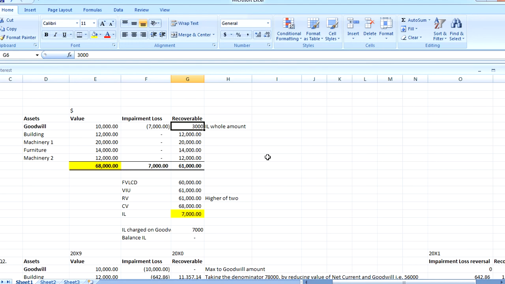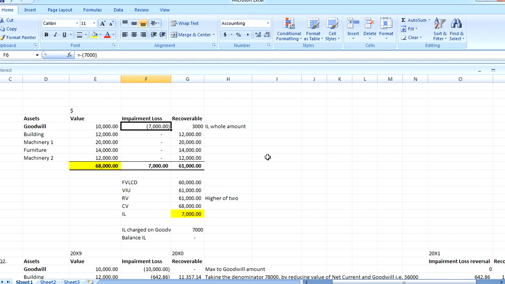That carrying value is shown in your statement of financial position, that is the balance sheet, under non-current assets, intangibles, and the 7,000 impairment loss has to be charged to impairment loss in your profit and loss.